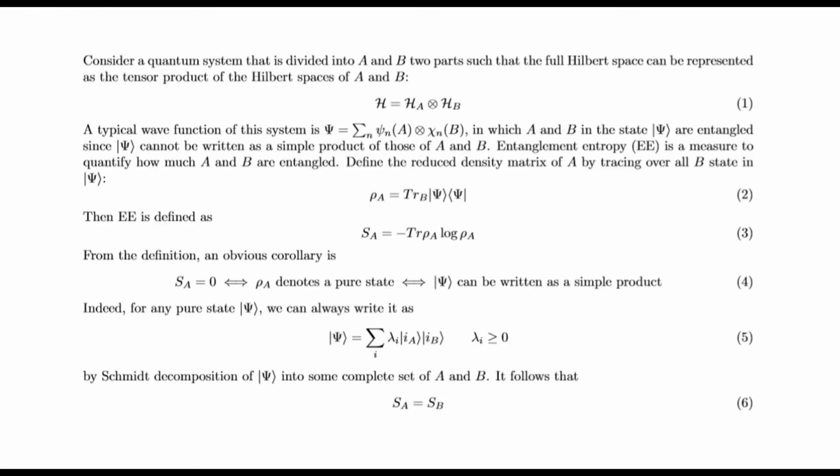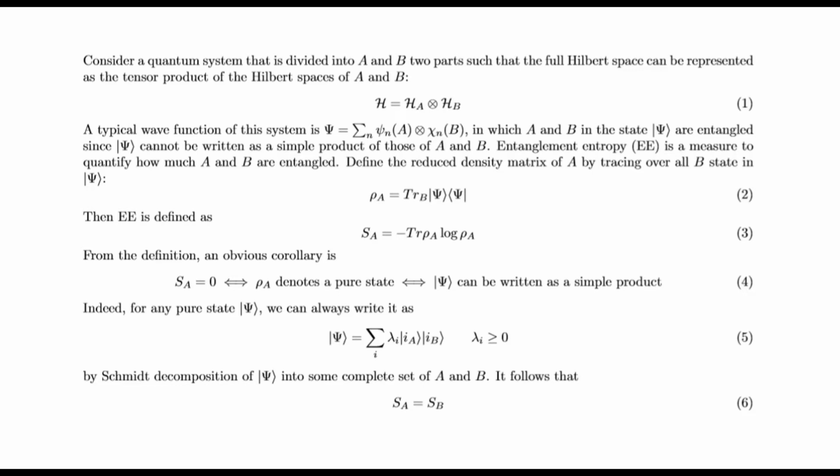Consider a quantum system that is divided into two parts, A and B, such that the full Hilbert space can be represented as the tensor product of the Hilbert spaces of A and B. A typical wave function of this system is psi, in which A and B are entangled, since psi cannot be written as a simple product of those of A and B. Entanglement entropy is a measure to quantify how much A and B are entangled.